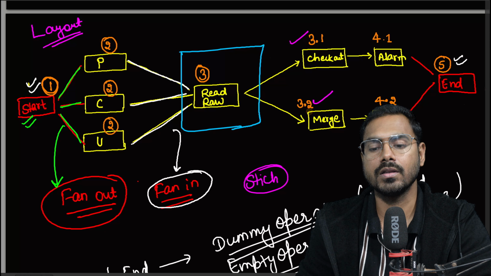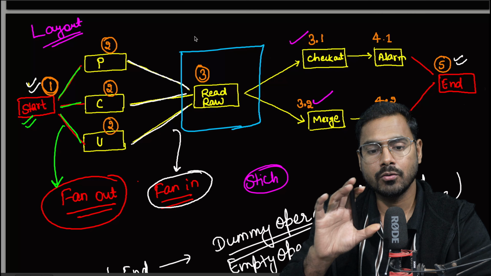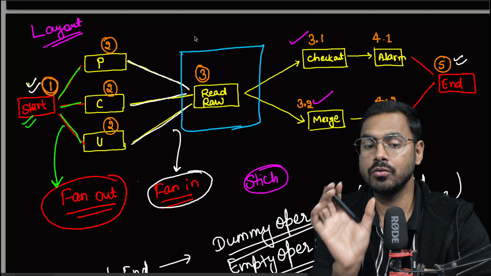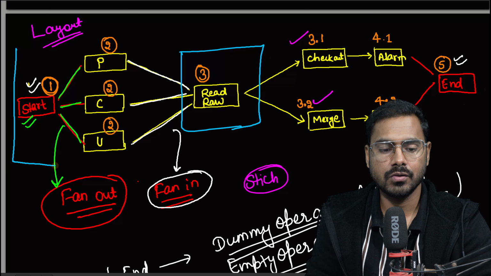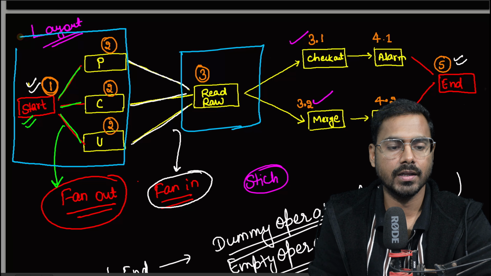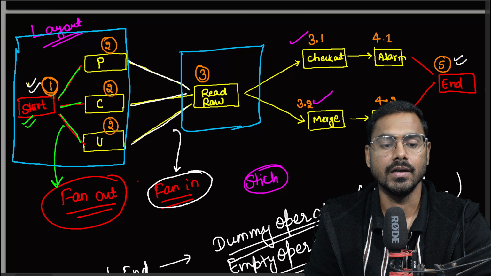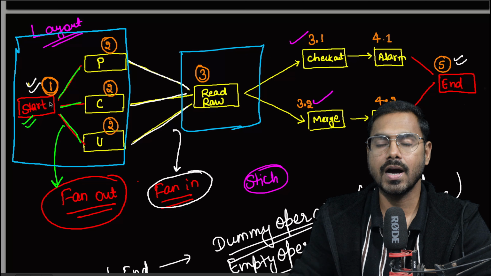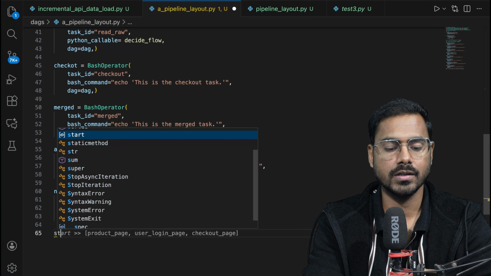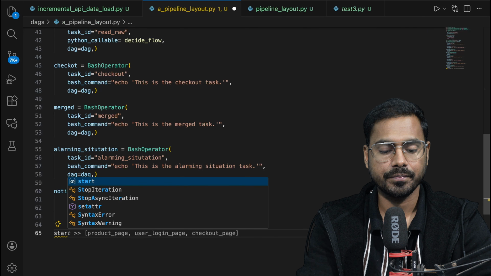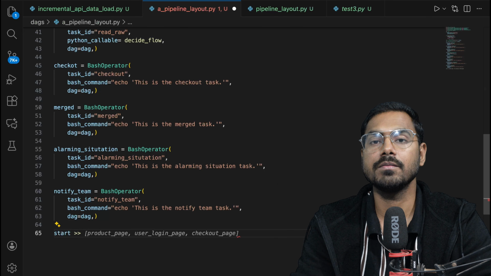Now I have to set all the dependency. So we are going to do it in each split. Although I can do everything in one go, I want to show you in bits and pieces. So here if you see, I just want to achieve this. This is the only thing that I am currently interested in. So if I have to achieve this, start is the first task, and to set the dependency, you already know what is the operator name, right? Start and then the double right shift operator.